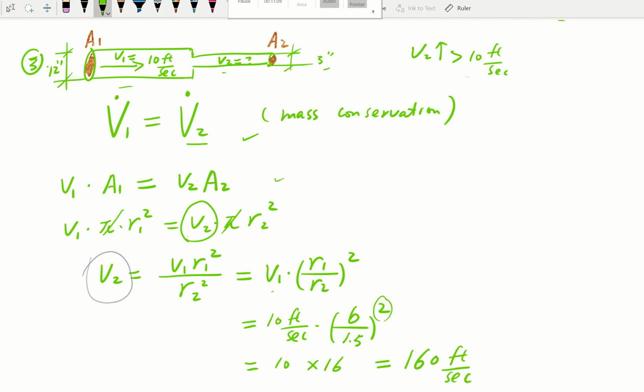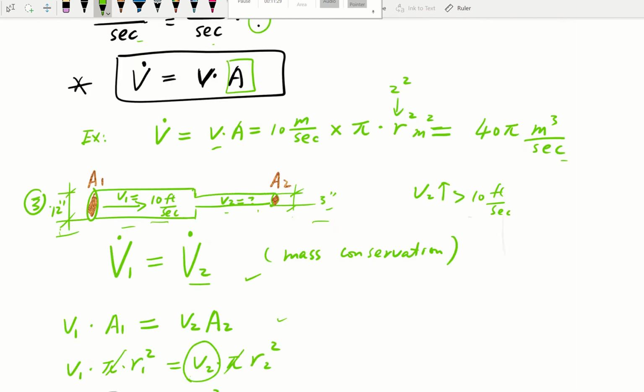So if you know this in the future, you can just quickly look at the dimensions. You say, okay, that's 12 over 3, a ratio of 4, but we're going to square it, so that's 16. So the velocity here, V2, will be 16 times more than that. So it will be 16 times 10, 160 foot per second.